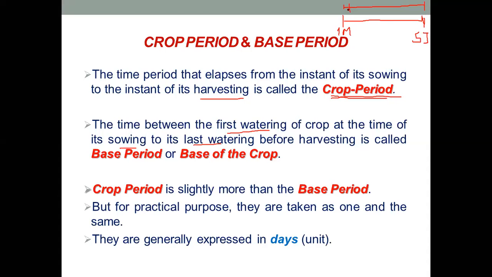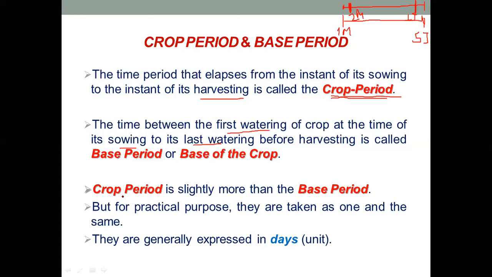So after you have planted the seeds, you will perform your first watering, and you will perform your last watering just before the crops are harvested. For example, my first watering is on 2nd March and my last watering is on the 1st of July. So the time period between these two is nothing but the base period of the crop.